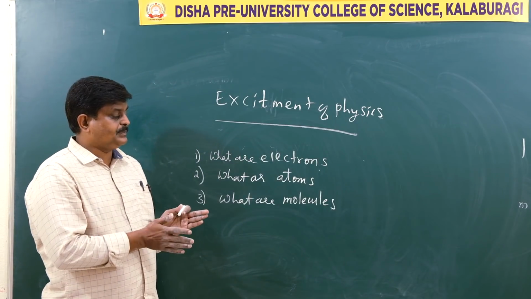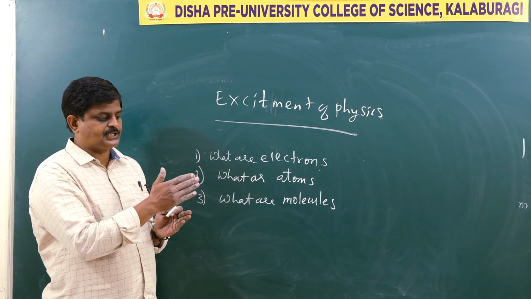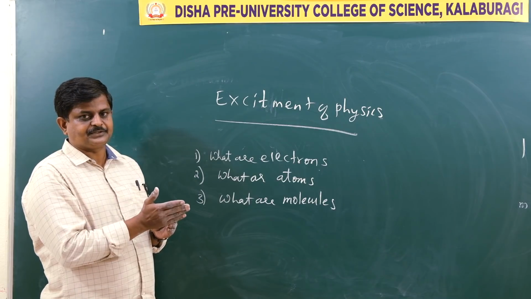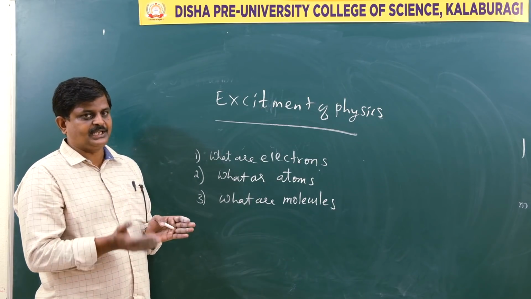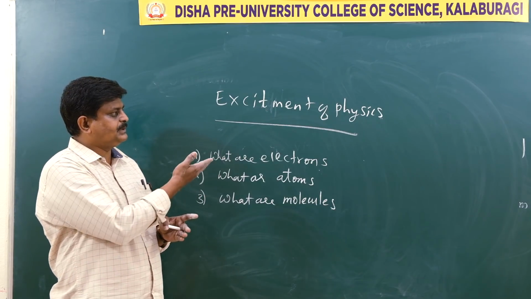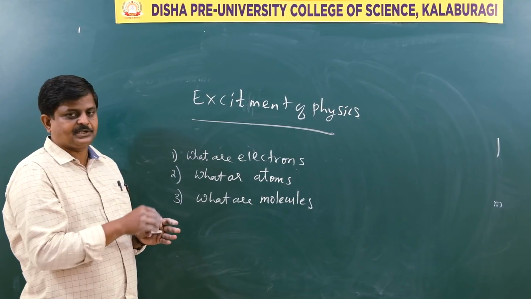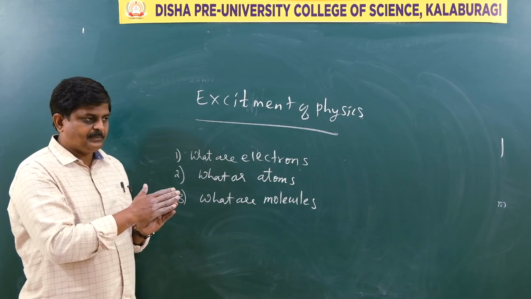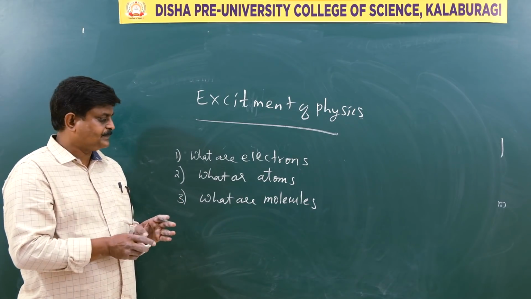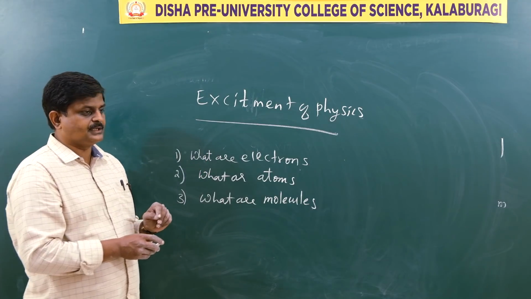But what is the excitement of physics? Earlier we thought the atom was made up of only electrons, protons and neutrons. Now we have 36 fundamental particles within the atoms. That is the beauty of physics, the discoveries of physics, that is the excitement of physics. Now we are analyzing matter in the minutest way. So what are molecules? Such interesting questions can be answered.